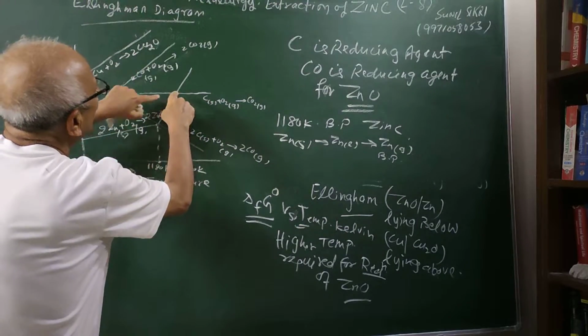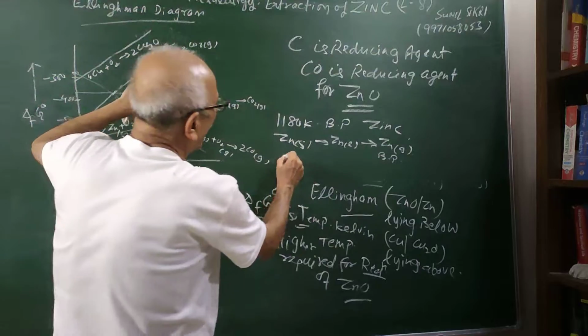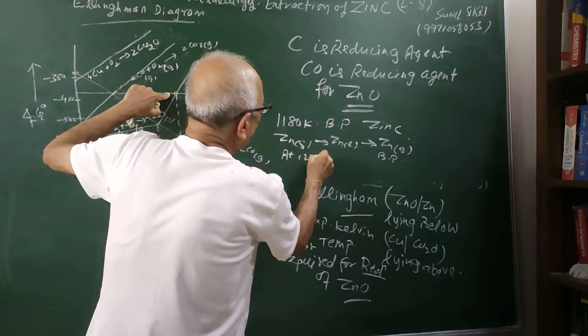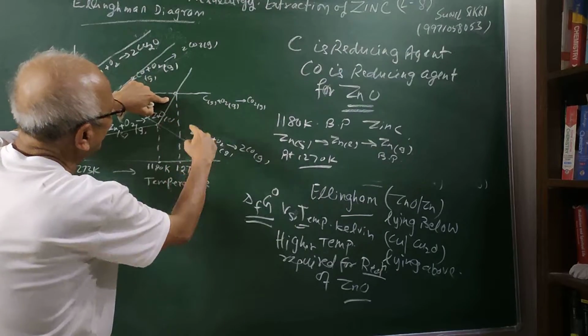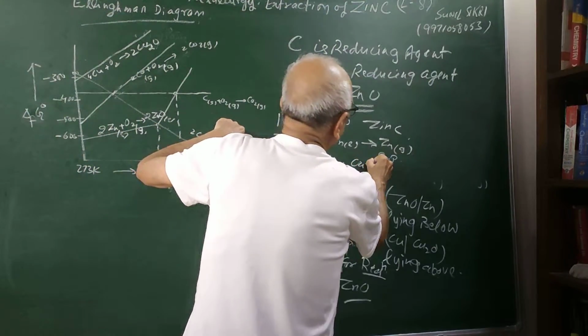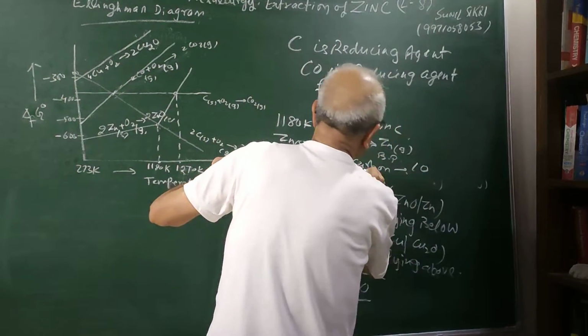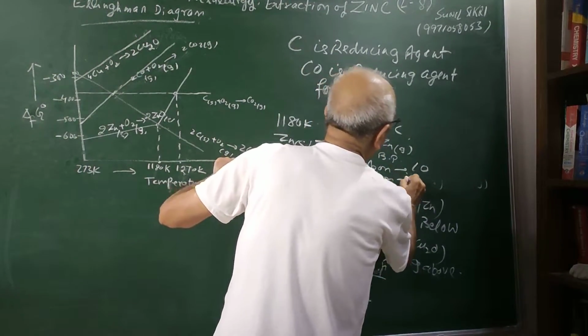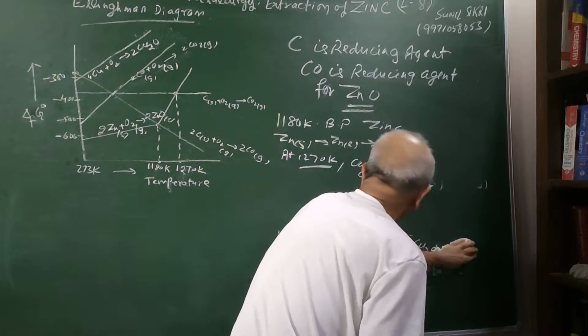And as it rises, you can see that this is cutting the carbon lines at 1270 Kelvin. You see that this carbon and this carbon lines are lower. So carbon to carbon monoxide and carbon to carbon dioxide becomes lower at what temperature?